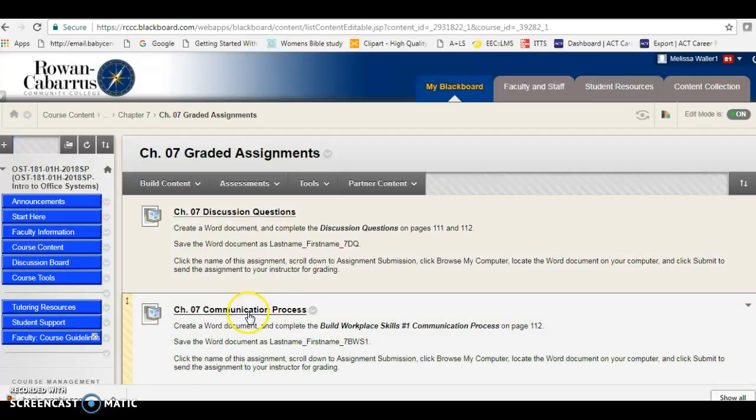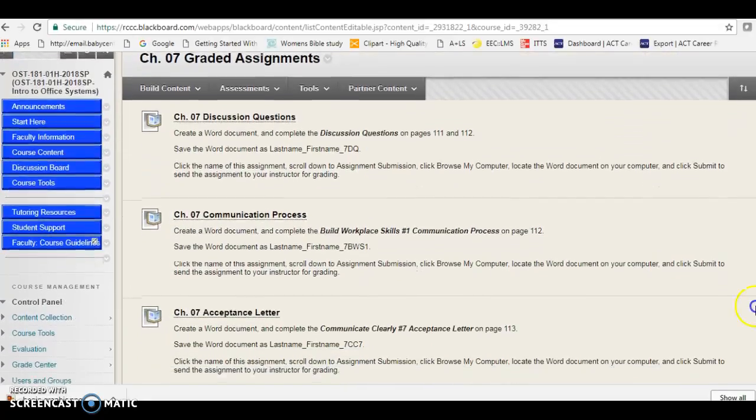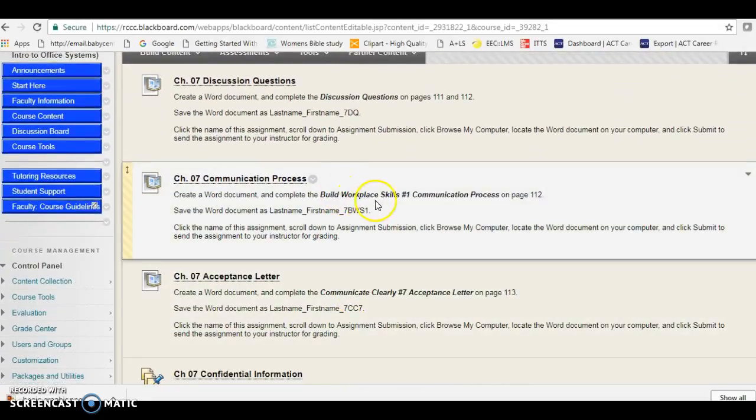The next assignment is Chapter 7, Communication Process. You're going to create a Word document and complete the wordplay skills number 1, Communication Process. And as always, we tell you how to upload your Word document assignment.